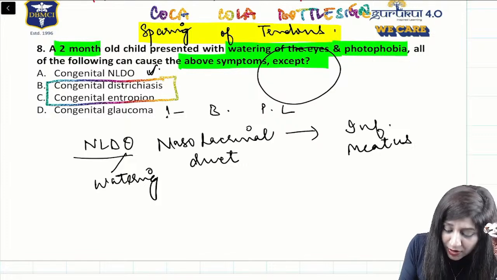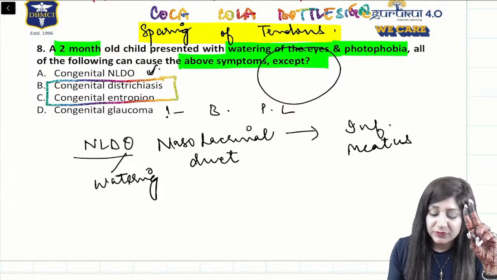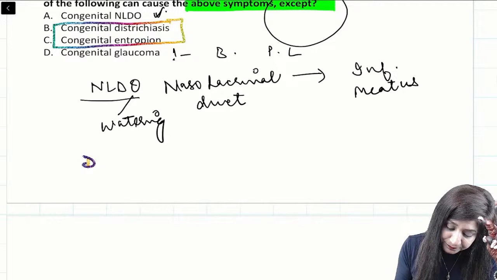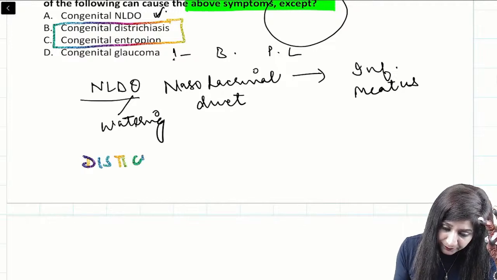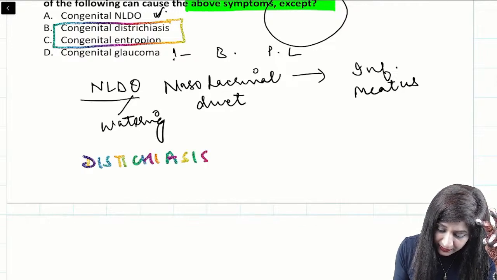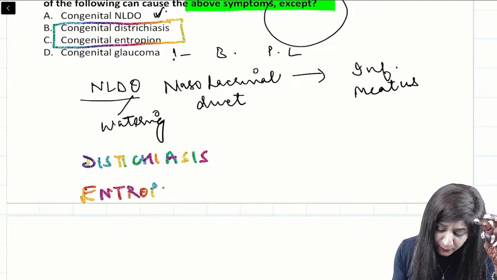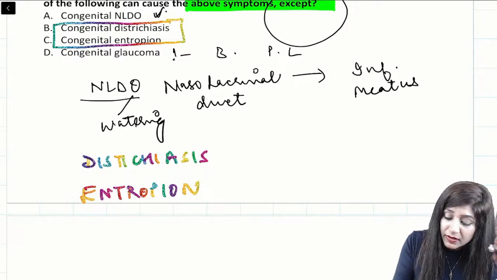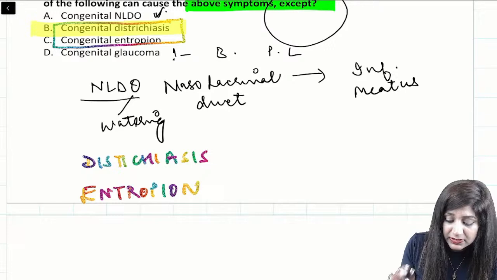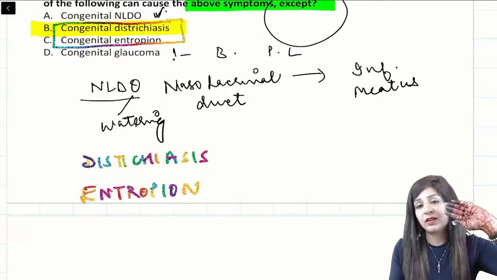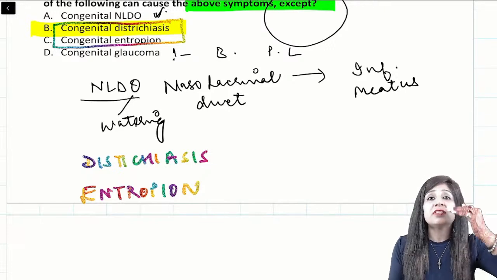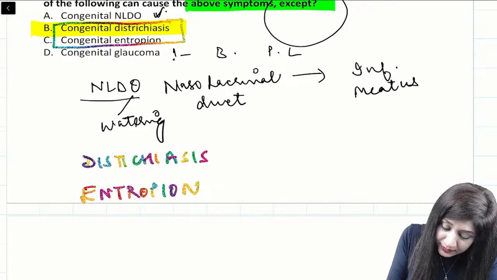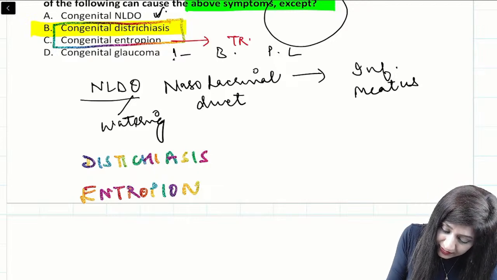It will not be found in distichiasis. They are also asking about entropion. These are lid deformities. Both of them will not give you the symptoms, but if you have to choose one, go with distichiasis. In entropion we have inward turning of the lid margins, which can lead to trichiasis.